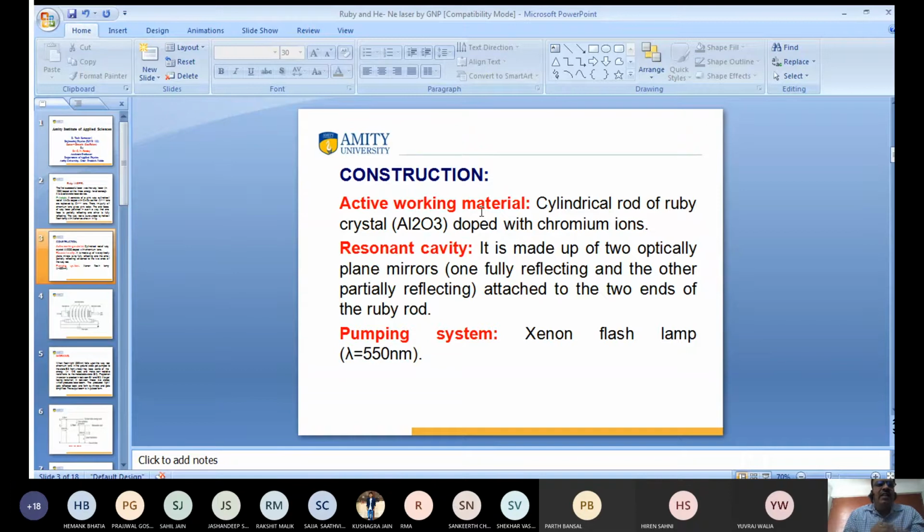And the pumping system: we want to get population inversion, and for getting population inversion the pumping process is very important. So in the case of the ruby laser, we have taken the xenon flash lamp as the pumping system. I already told you about the figure, and you know it very well.